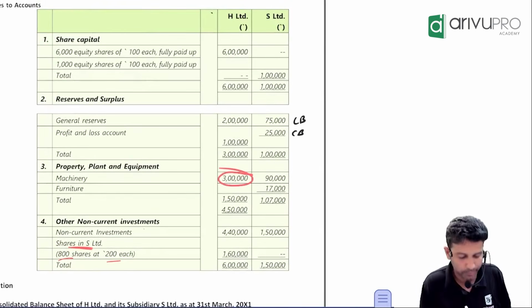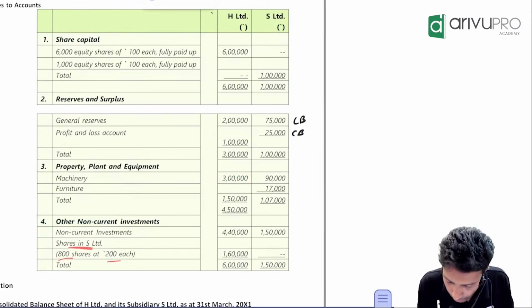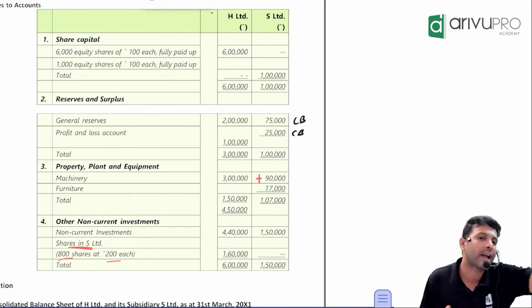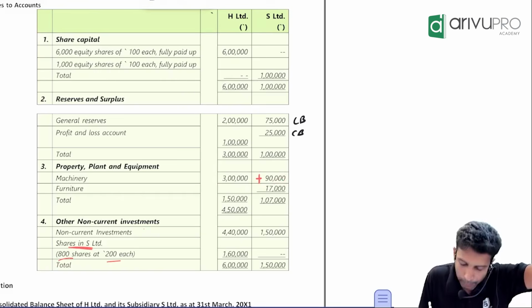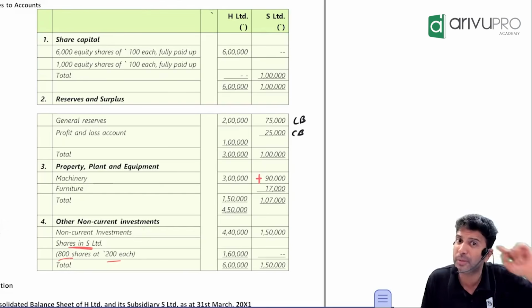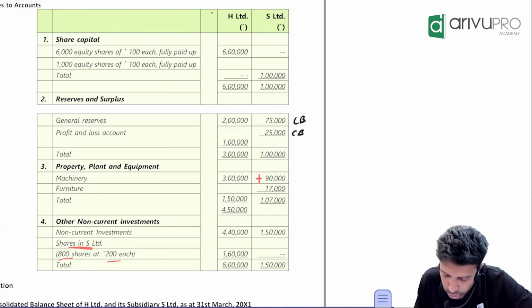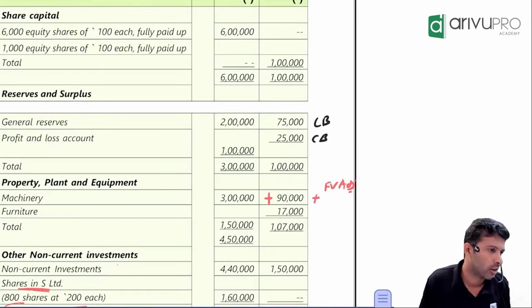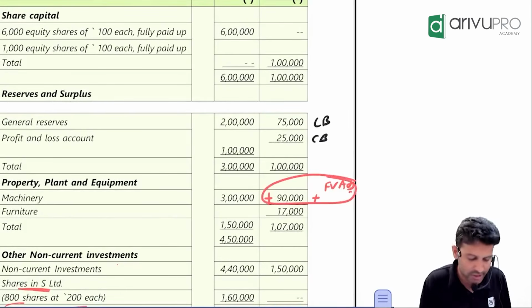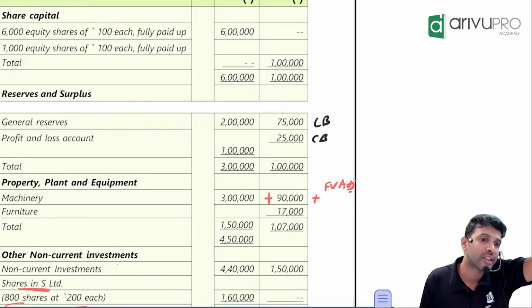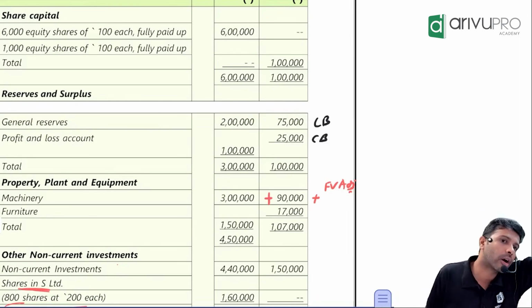Machinery value, how much? 3 lakh. How much is the subsidiary's value? 90,000. Whatever value is given in the balance sheet, add. Done. But this 90,000, is it market value or carrying amount? Carrying amount. But for consolidation purposes, we need market value. So to this, you have to add the fair value adjustment. From carrying amount, if you add the fair value adjustment, automatically you will get market value. That way you can do it. Once more, I got it.